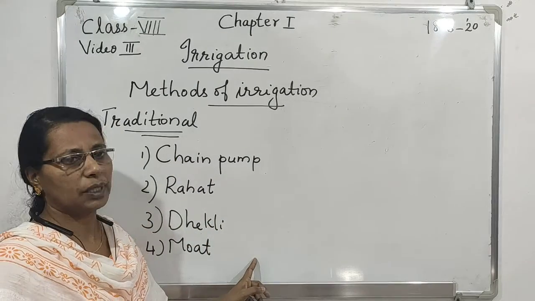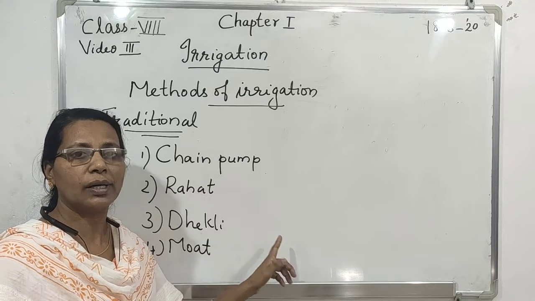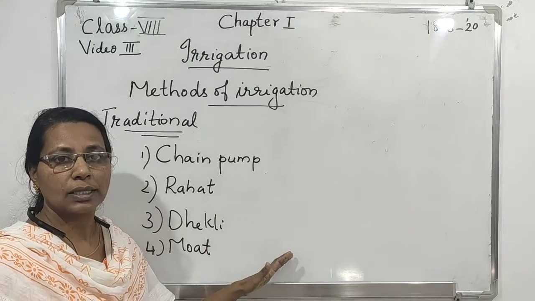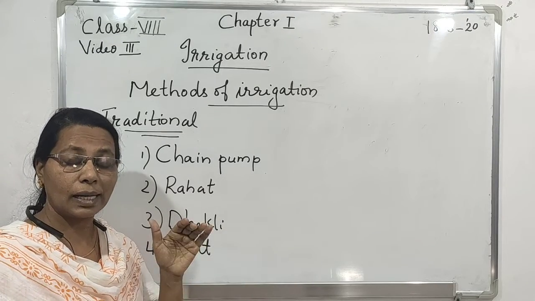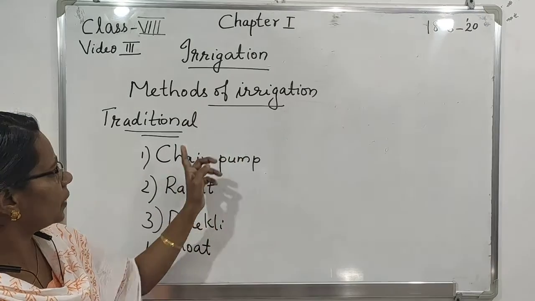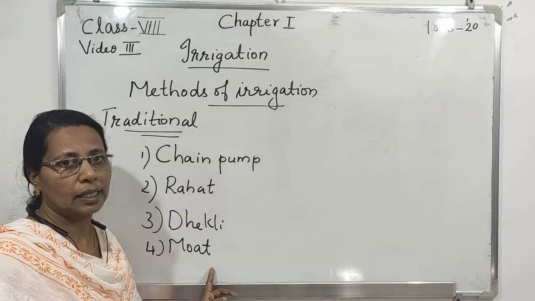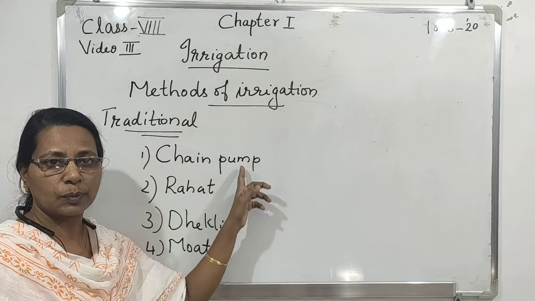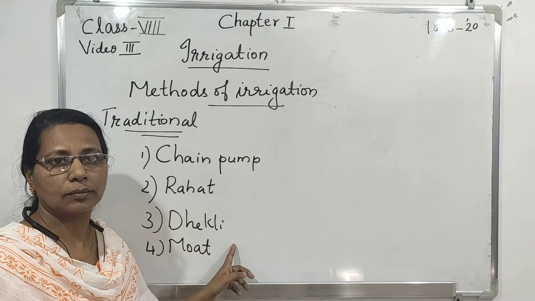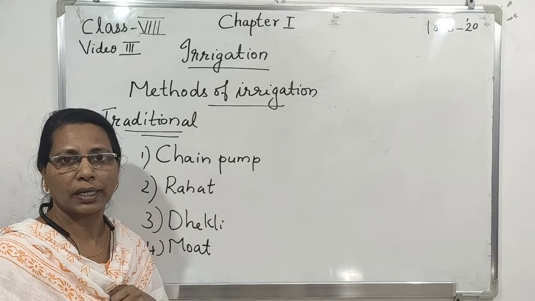In all these methods, cattle or human labor is needed. So these methods are cheaper and less efficient. So the traditional methods of irrigation are chain pump, rahat, dekli and mot. All these methods use human labor and cattle. So it becomes the cheaper method for irrigation.